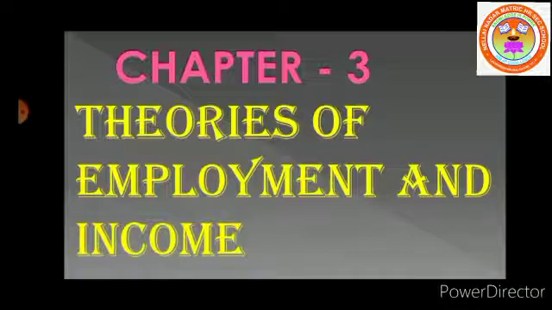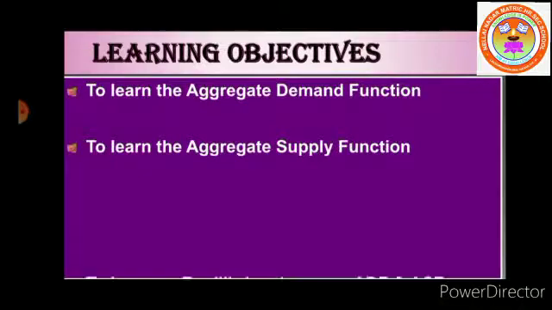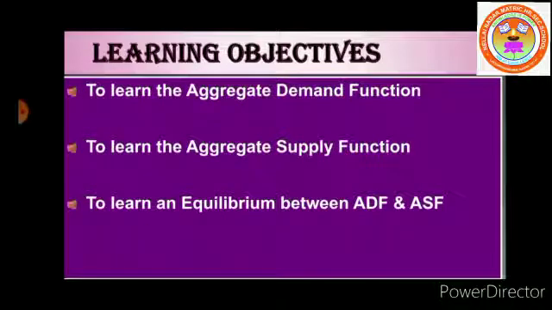Economics, we are going to continue the third lesson, Theories of Employment and Income, Learning Objectives. In the last class, we have studied unemployment and its types, Say's law of market, Keynesian theory of income and employment. Today, we learn the aggregate demand function and also the aggregate supply function and equilibrium between aggregate demand function and aggregate supply function. First, let us see aggregate demand function.